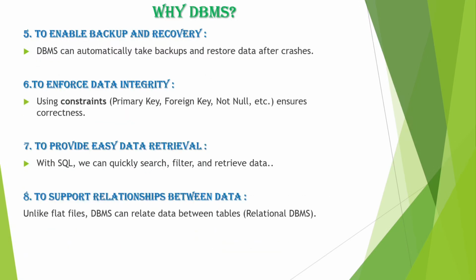Number five, to enable backup and recovery. If a file goes missing in a file system, there is no easy way to recover it. But in DBMS, we can take backups and restore the data even after crashes. Number six, to enforce data integrity. Data integrity is enforced by using constraints such as primary key, foreign key, not null, etc.